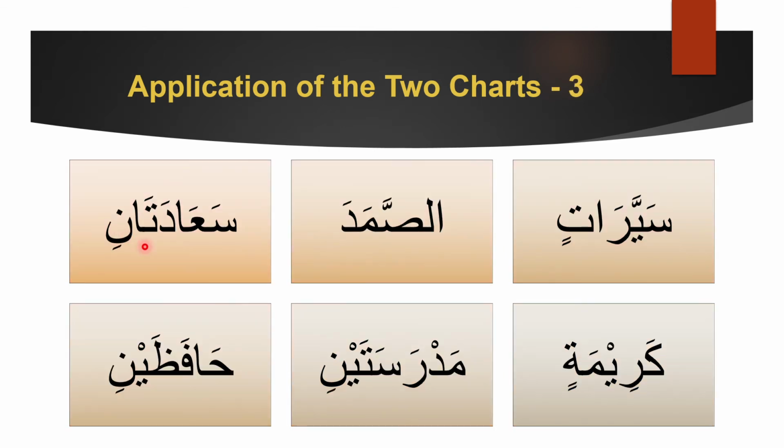Now, sa'adatani. First we hear the ani sound, which means it's 2. Then before that we see the ta sound, which means it's female. And of course the ani means rafa. So 2 rafa female. That's how we're going to classify this.